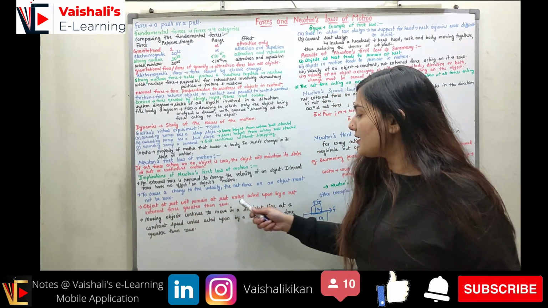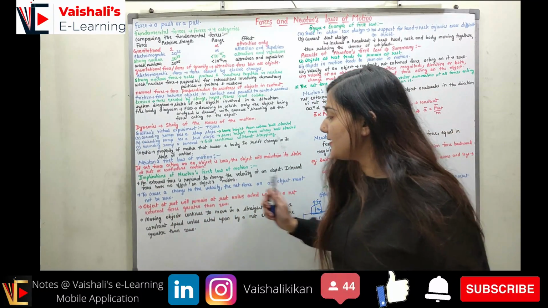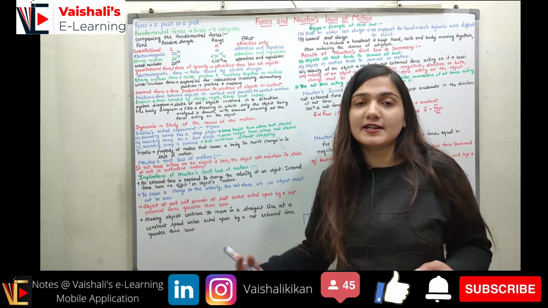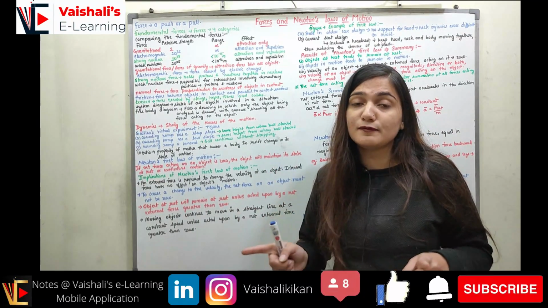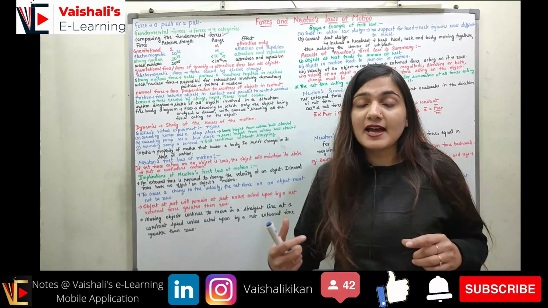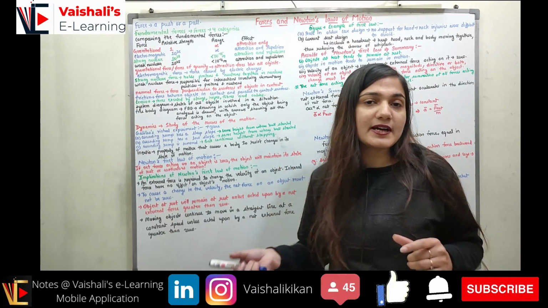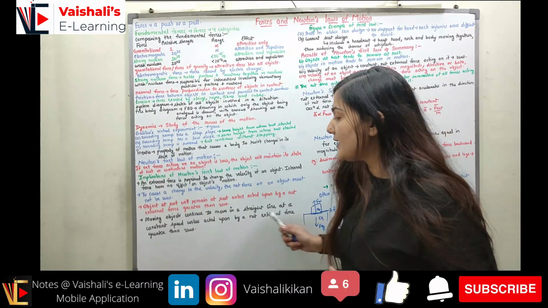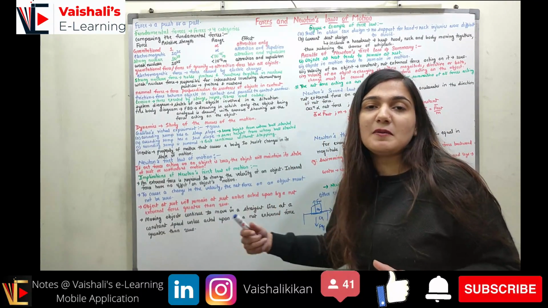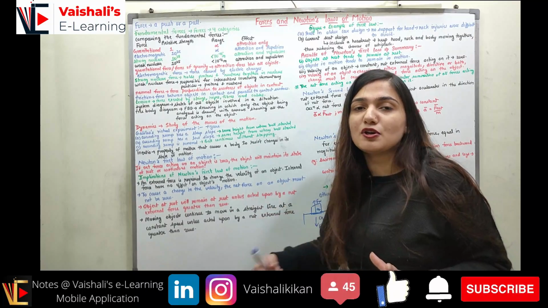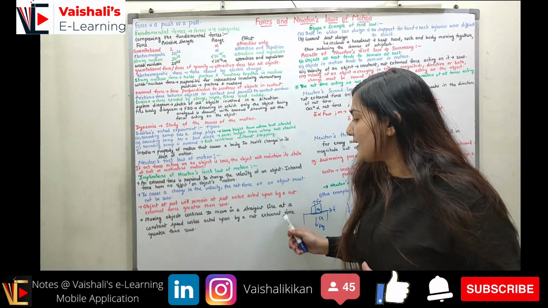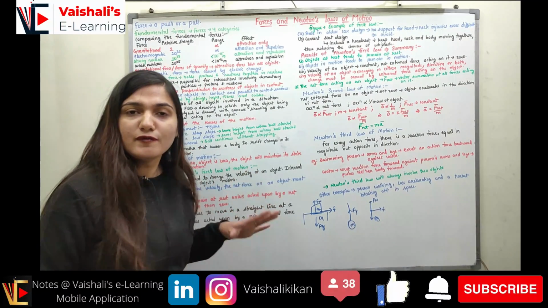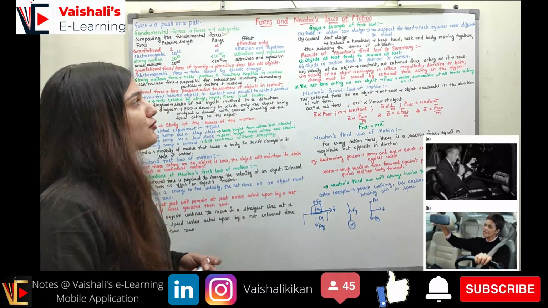An object at rest will remain at rest until acted upon by a net external force greater than zero. If I am supplying some net external force greater than zero, then only the object at rest will start to move. Otherwise, if the net external force is zero, the object at rest will remain at rest. The moving object continues to move in a straight line at a constant speed, so velocity will be constant. If there is no net external force, the moving object will continue to move in the same direction with the same speed. You can see the figure here.